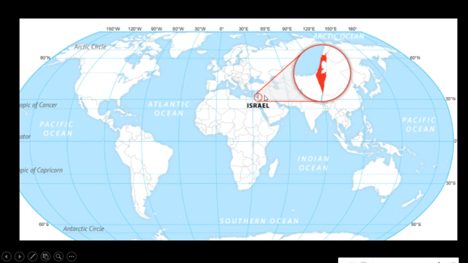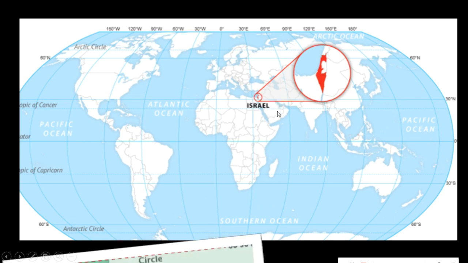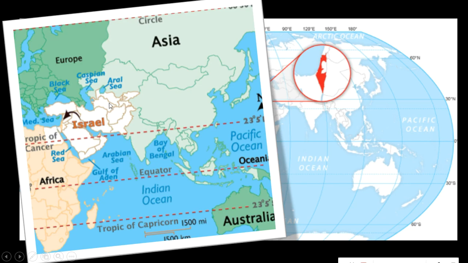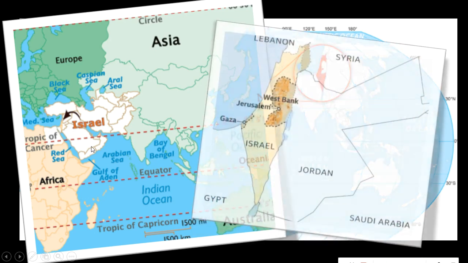It's a very sensitive, very important area, especially for trade. Here the Suez Canal is there, which was in the news a few months back for some other reason. This particular area is where Israel and Palestine lie. If you zoom in a little bit, this is exactly next to the Mediterranean Sea, so it has a beach coast here. This is Israel, and Tel Aviv, which we will be discussing, will be here. It's a beach city, and Jerusalem is somewhere in the center, which we will zoom in on again. So this is the area where the whole conflict is going on.